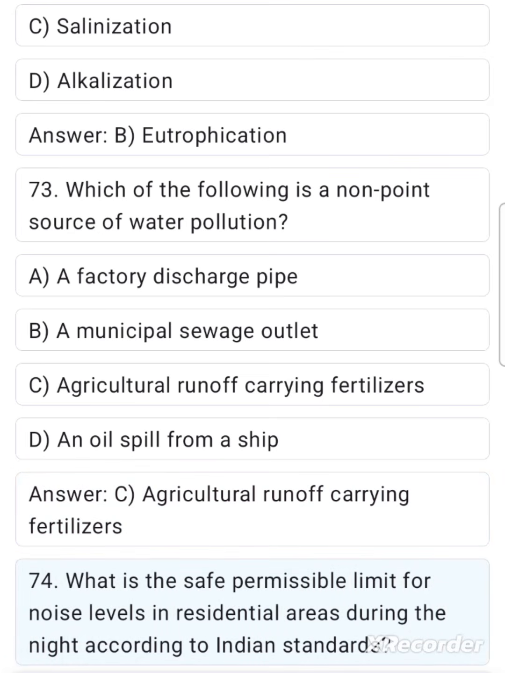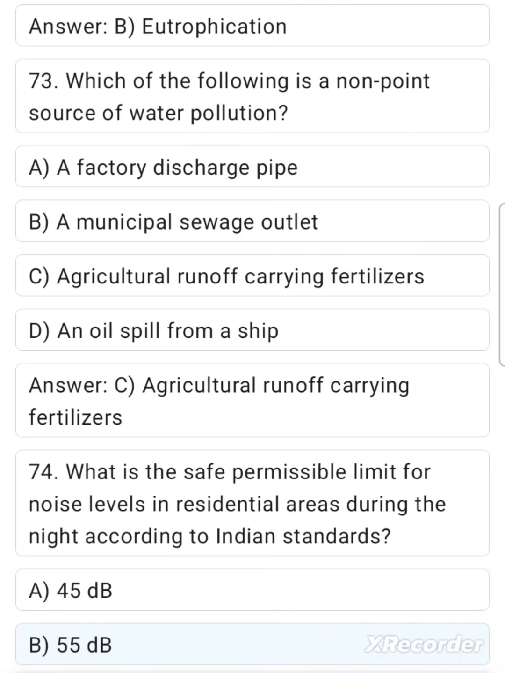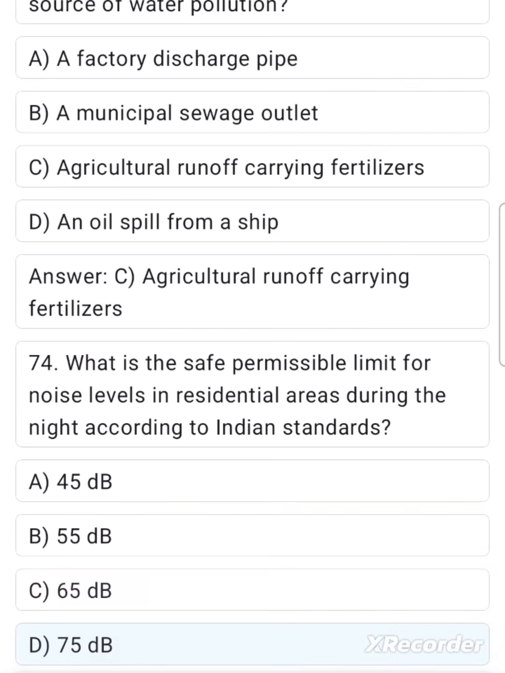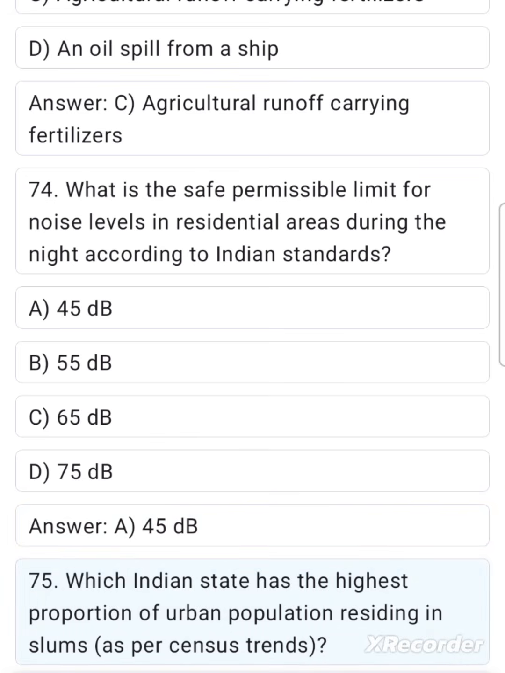74. What is the safe permissible limit for noise levels in residential areas during the night according to Indian standards? A. 45 decibels. B. 55 decibels. C. 65 decibels. D. 75 decibels. Answer A. 45 decibels.